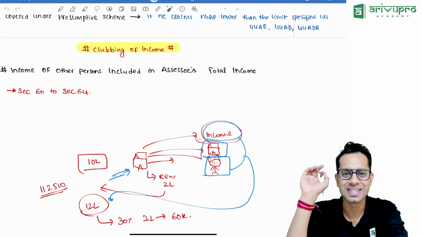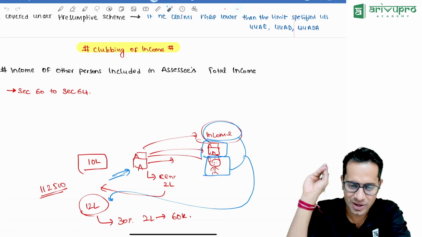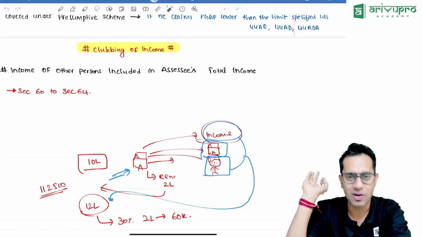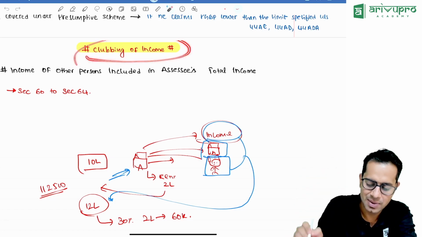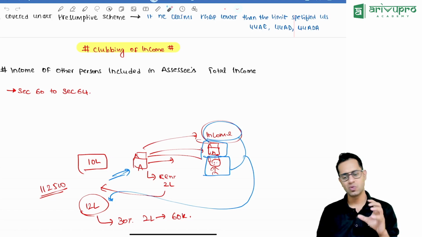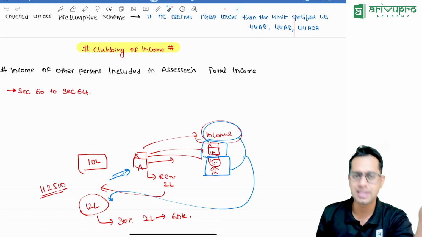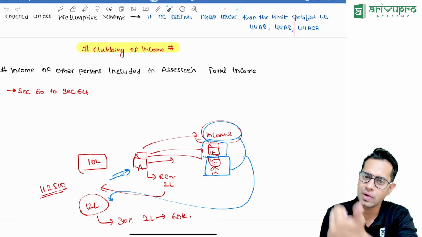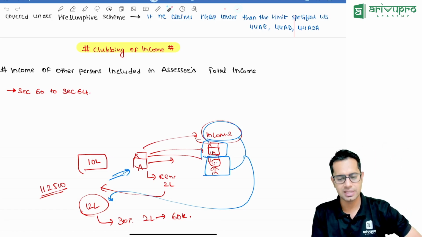Income of other persons included in assessee's total income. What is this point telling, sir? This point talks about clubbing of income. Clubbing of income means whatever income someone else is earning, that will be clubbed in your hands, and you will have to pay taxes on that income. So that is clubbing of income.